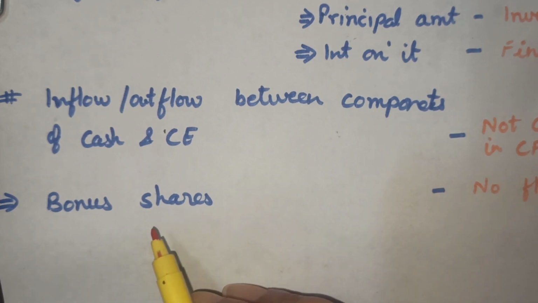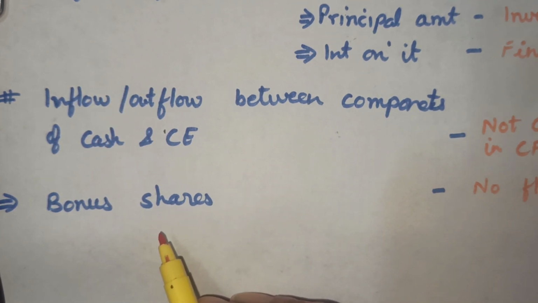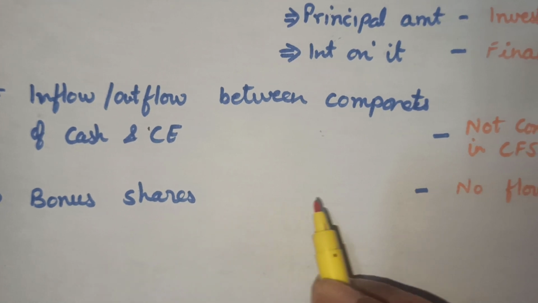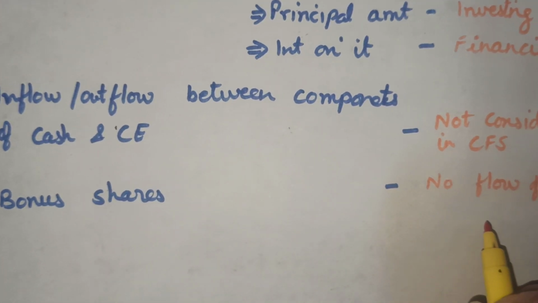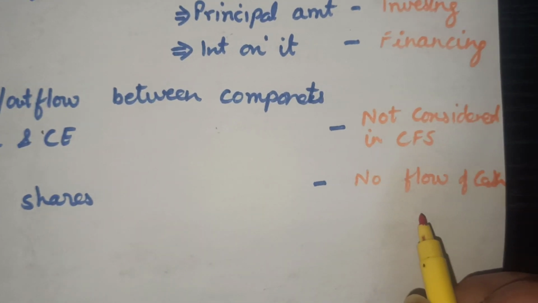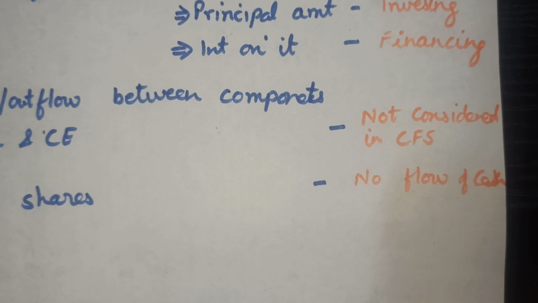Then bonus shares. Where the bonus shares have been given, they have not been purchased. Bonus shares have been given in lieu of shares. So it will be no flow of cash. Issue of bonus shares will be no flow of cash. That will not be taken in the making of CFS. Right? Okay.